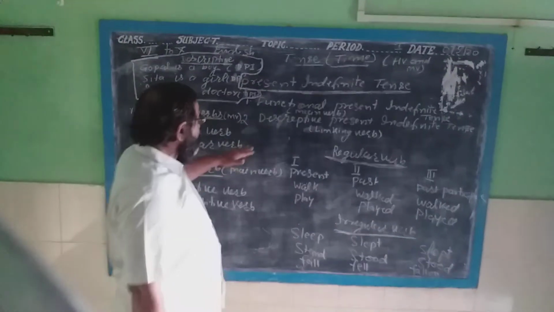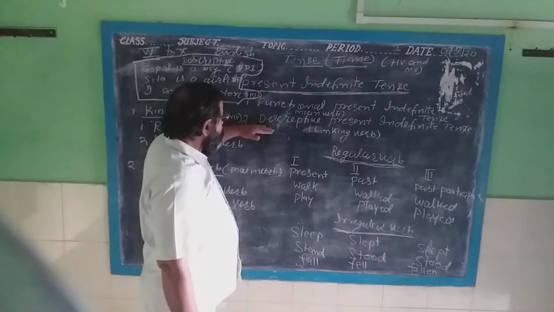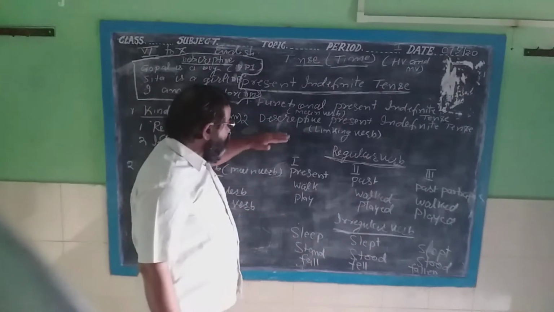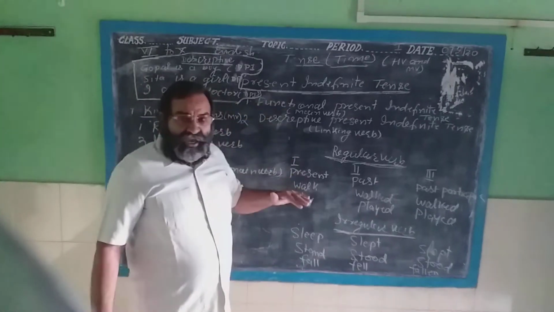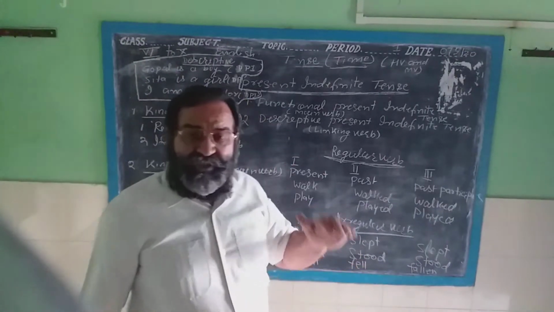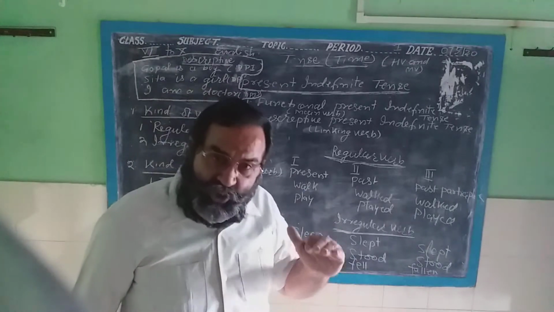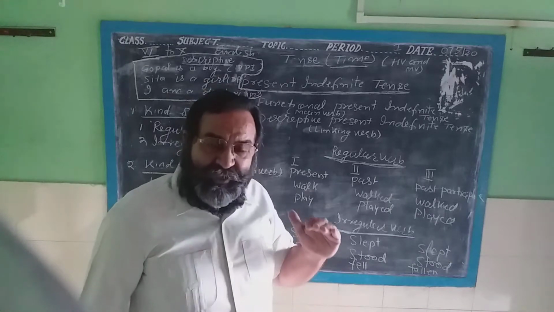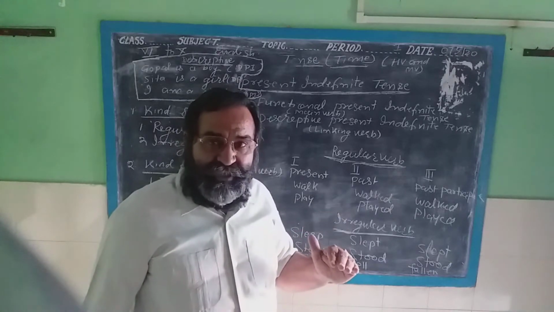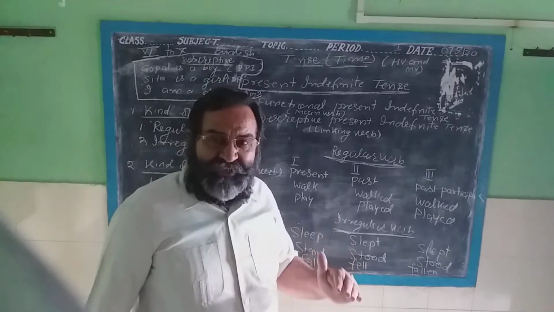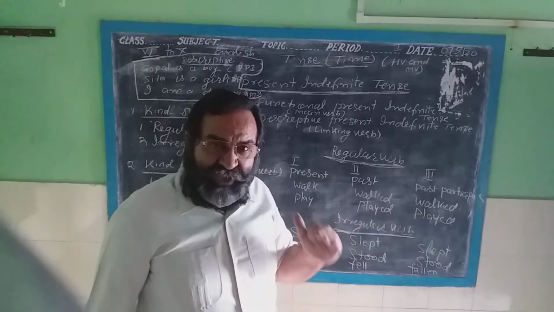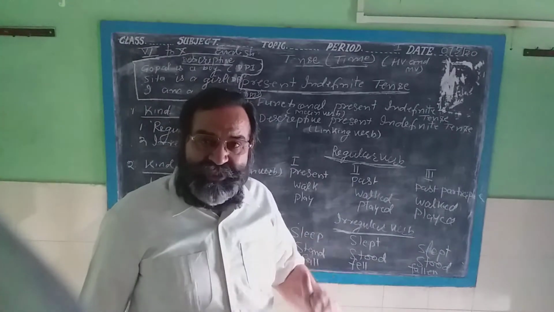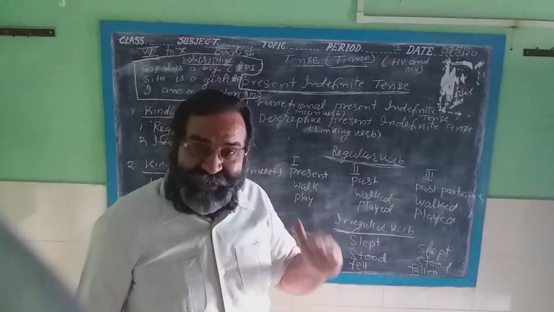And the second part of present indefinite is the descriptive present indefinite tense. In this tense, only the subject will do the work, or the main role will be of the subject, and we will identify the descriptive present indefinite tense when there is no main verb in the sentence.